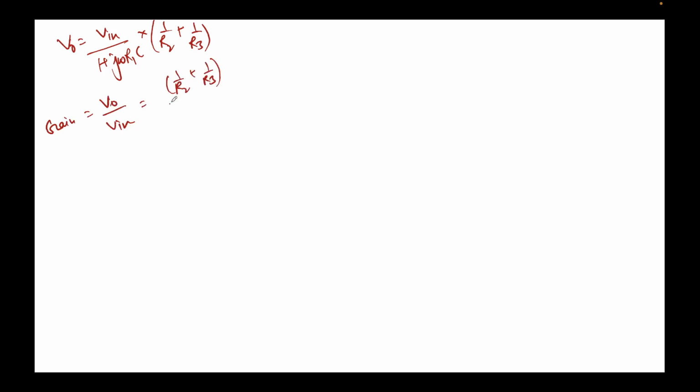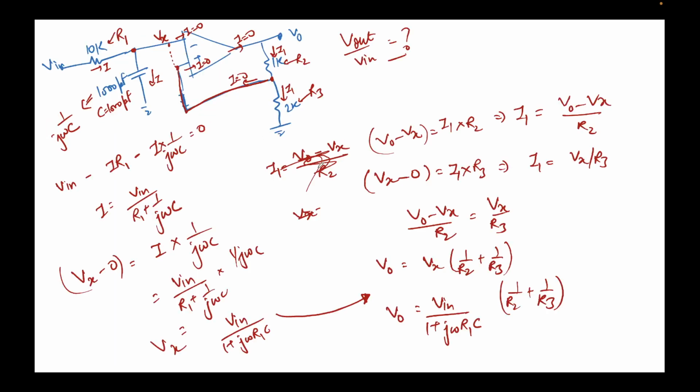So we got V naught equal to V in upon 1 plus j omega R1c, multiplied by (1 by R2 plus 1 by R3). So gain is nothing but V out upon V in, which will come out to be (1 by R2 plus 1 by R3) divided by 1 plus j omega R1c. So Vx goes here, very good.